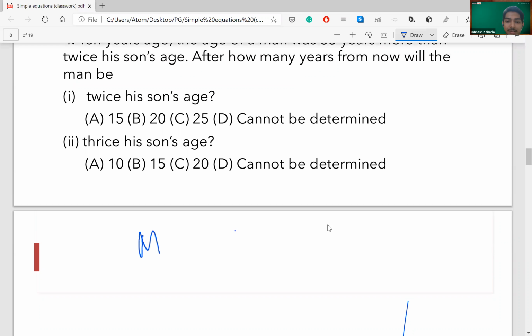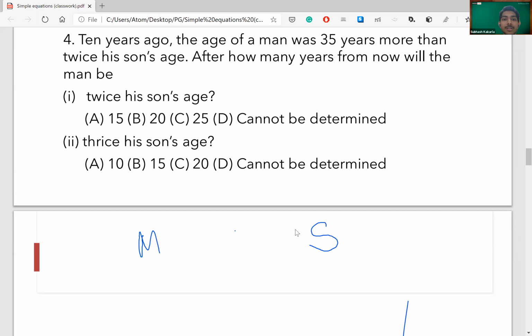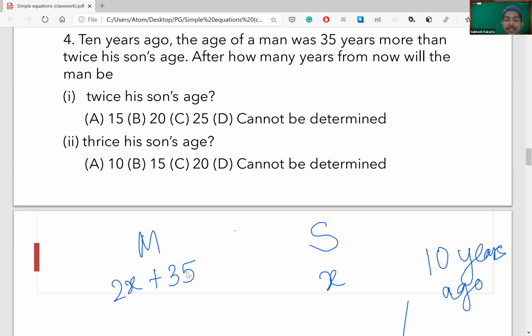Let this be man, this be son. So his son's age is x, and this is the scenario 10 years ago. The age of man was 35 years more than twice his son's age. So 2x plus 35. This part is clear, everybody?